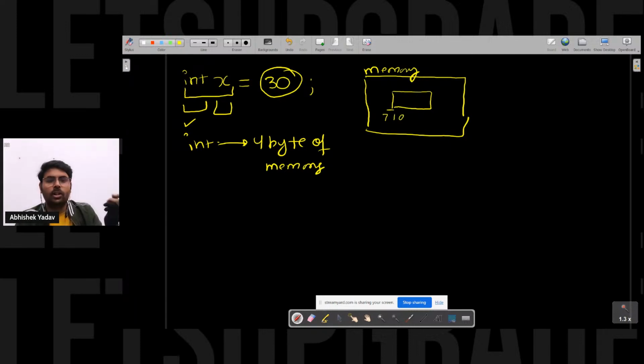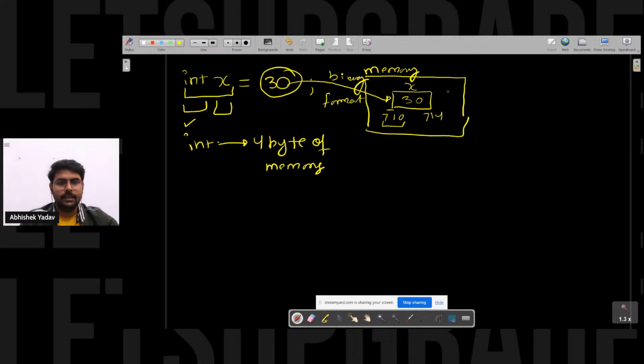Since I know integer occupies 4 bytes of memory, if the starting address is 710, I have to add 4 bytes, that is 714 here, right? And inside this memory block, this is my X, and this 30 will get stored. And this 30 will get stored in a binary format. This will be binary format here, so my 30 will get stored in a binary format.